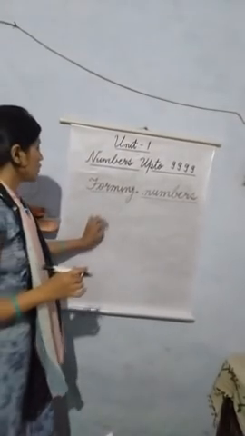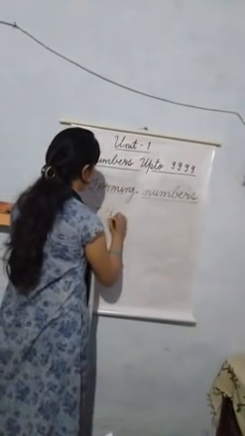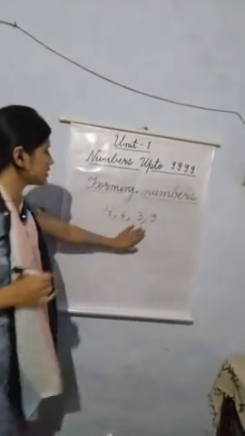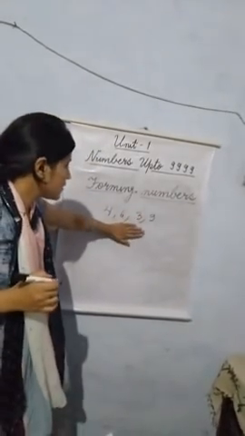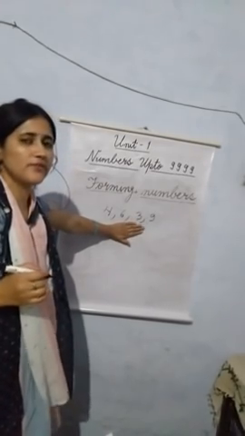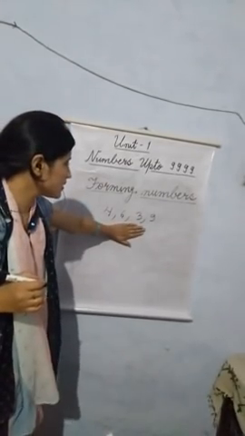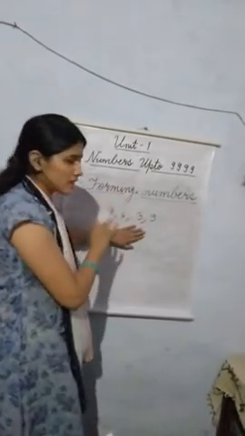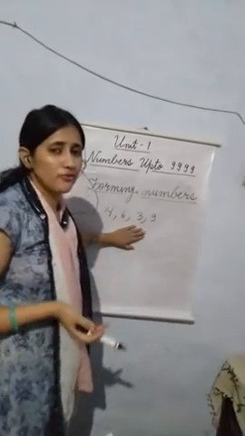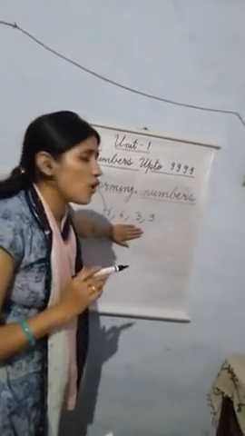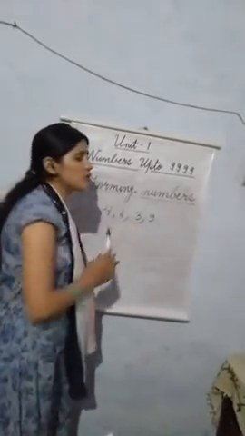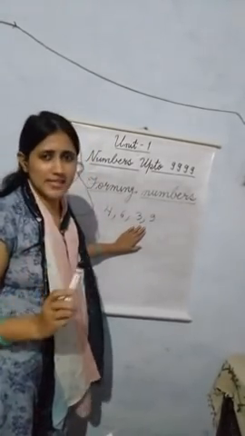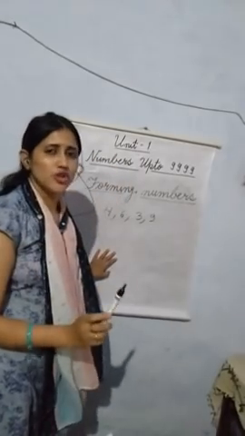Okay, so like we have four digits, 4, 6, 3 and 9. By using these 4 digits, firstly we will form the greatest number, and then the smallest number. To form the greatest number using these 4 digits, we have to arrange them in descending order. Descending order means greatest to smallest.